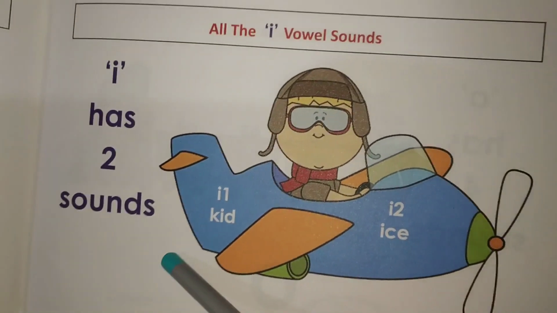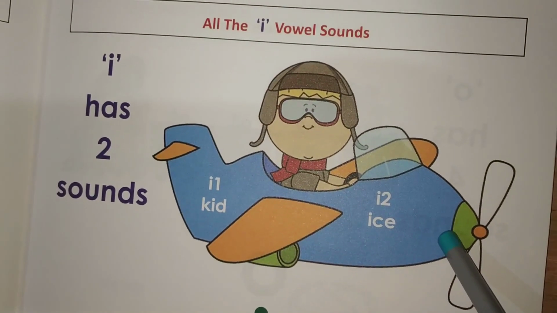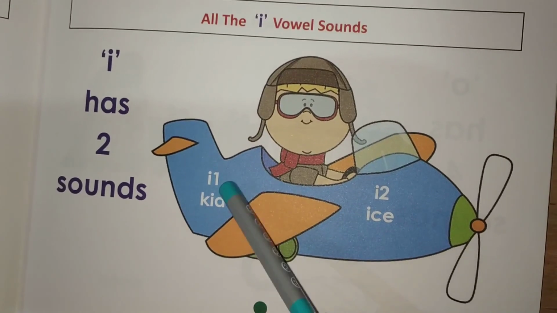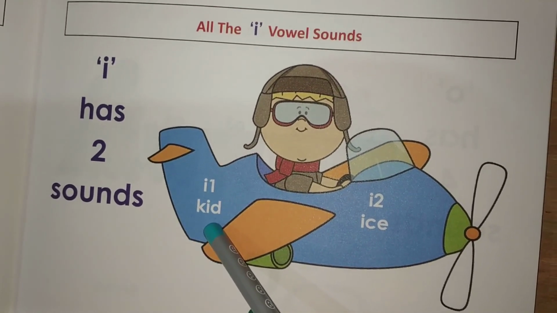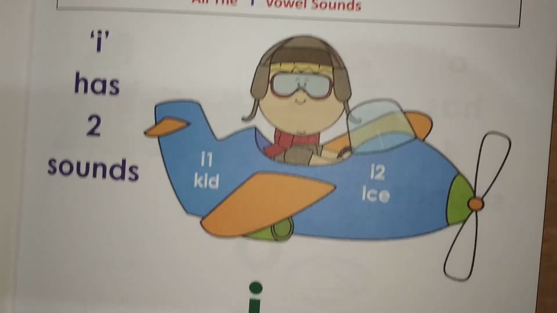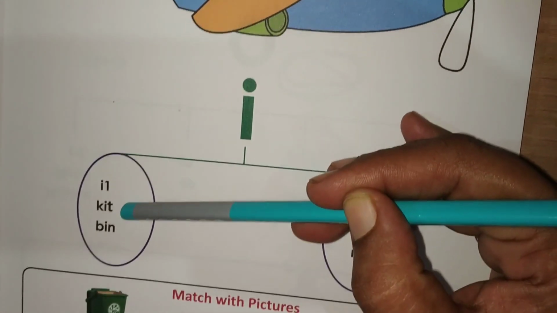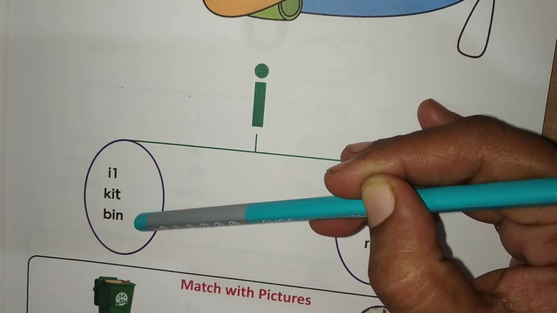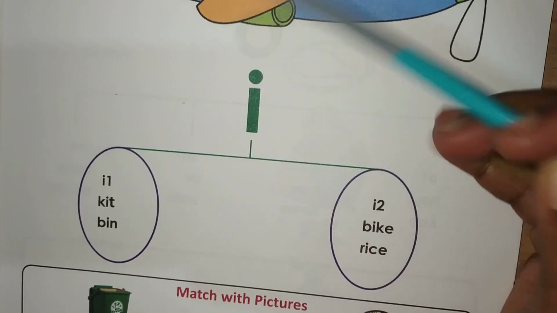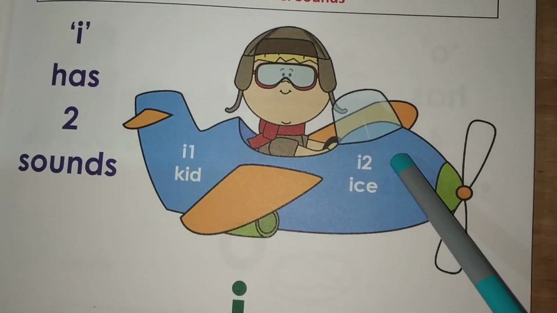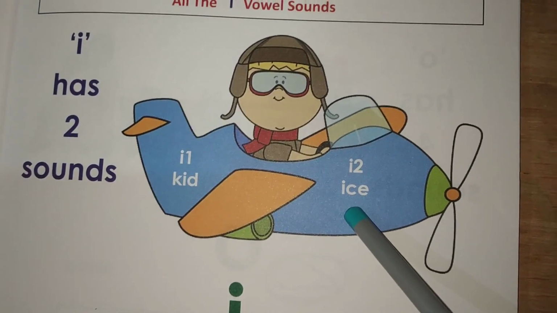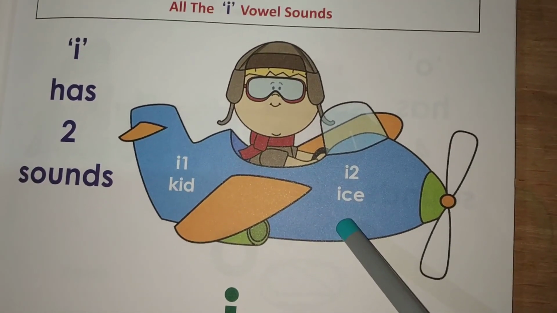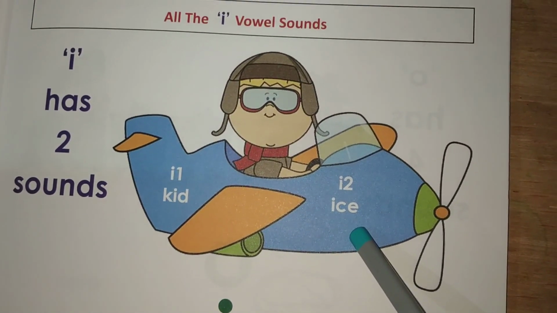I has 2 sounds. I, kid. Eat, kit. Bin. Eyes. E is silent here.